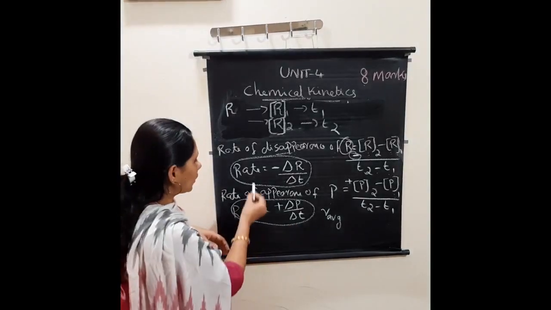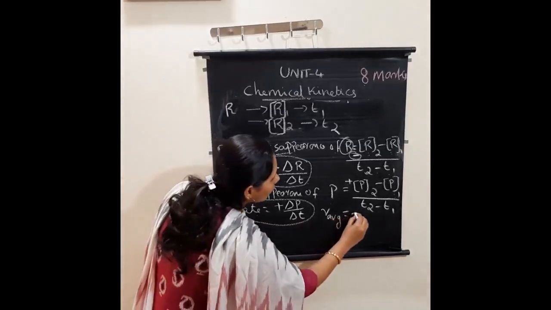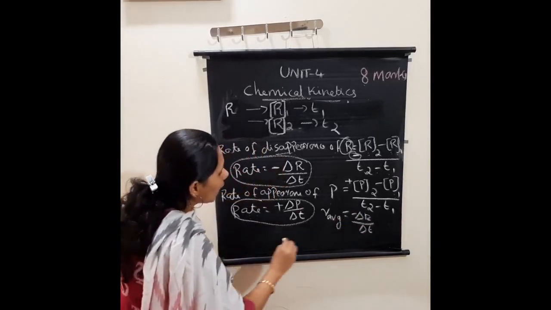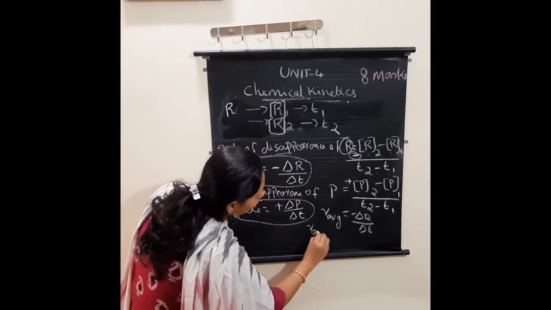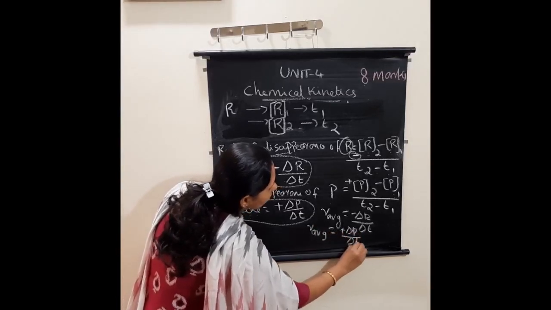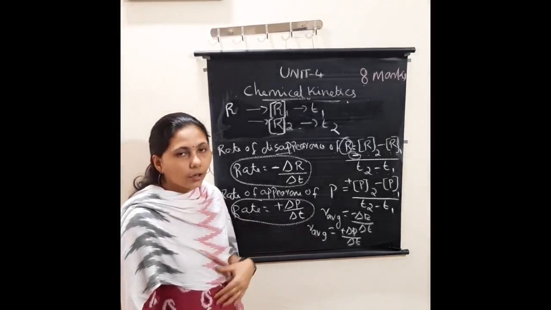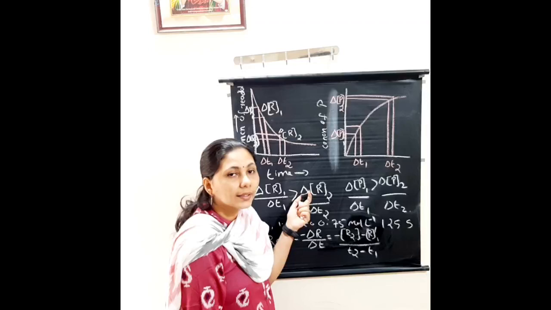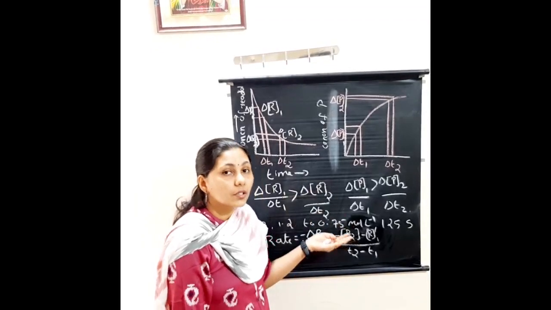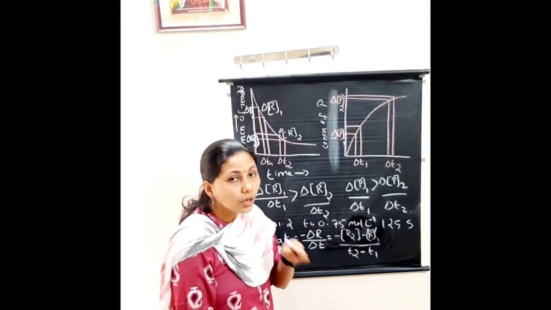So we calculated that, rate average. Rate average in terms of reactants equals minus delta R divided by delta T, and in terms of products equals what? Plus delta P divided by delta T. So got it? That is the rate of a reaction. Clear, all of you? Rate in terms of products. Next is the graphical representation of a rate, on the basis of concentration of the reactants and on the basis of concentration of the products.